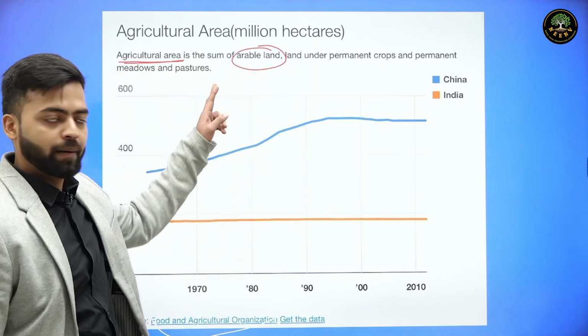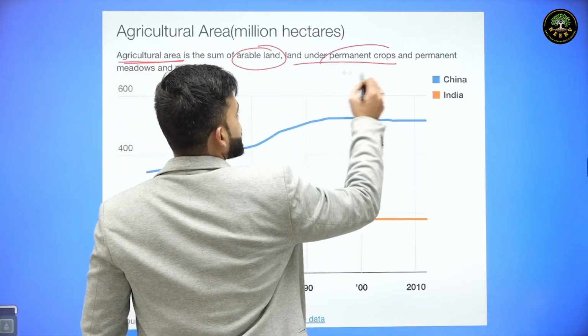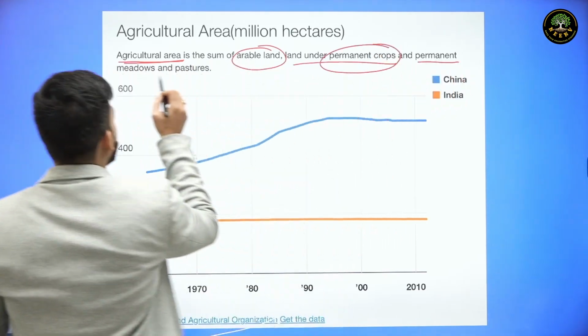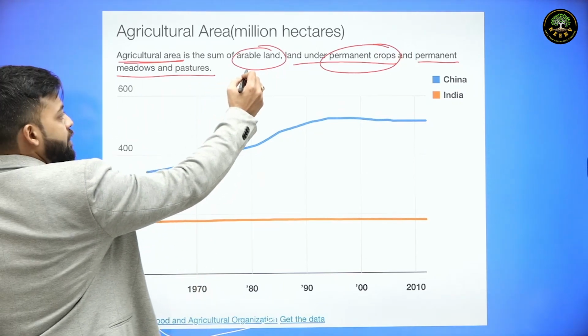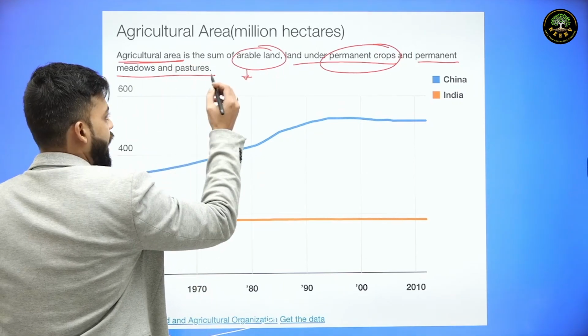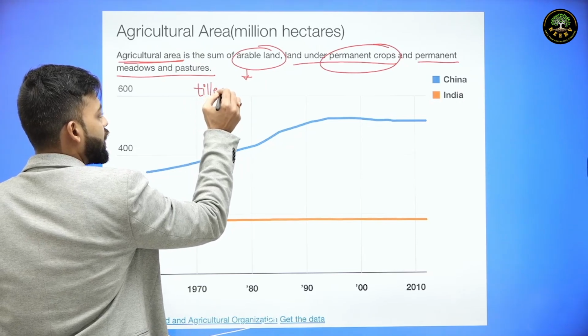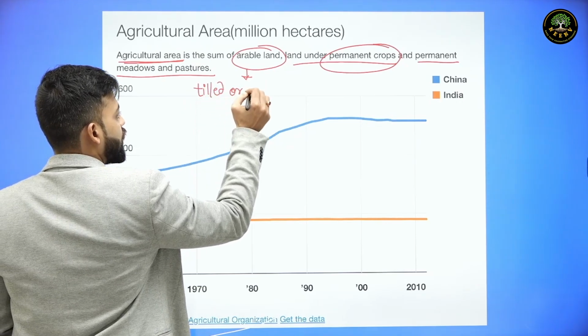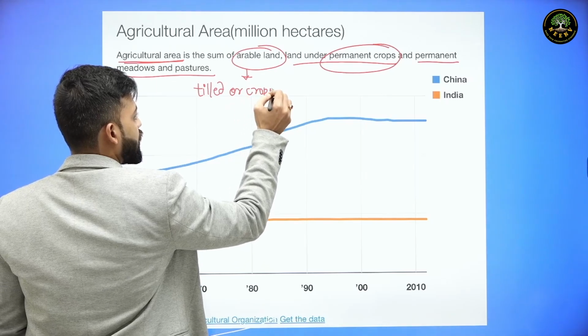In question, arable land is asked, land under permanent crops and permanent meadows and pastures. As far as arable land is concerned, arable land are those land which are tilled or cropped regularly.